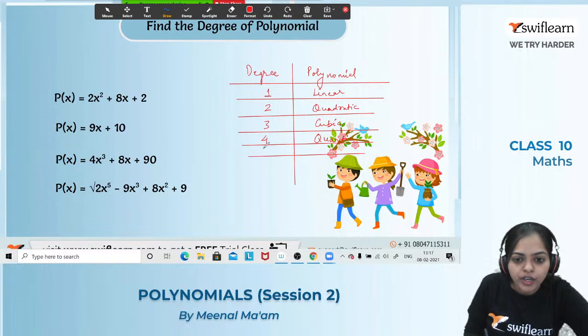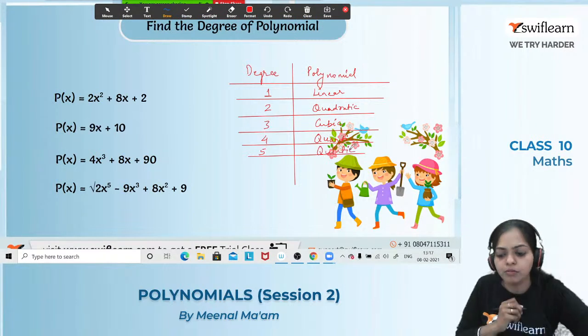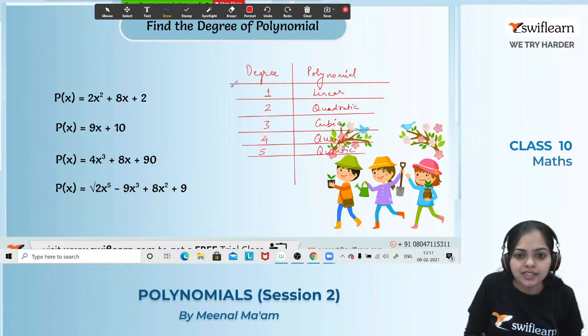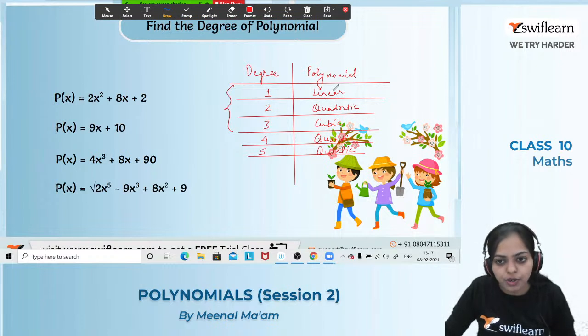Okay. So if the degree of a polynomial is 5, then it is known as a quintic polynomial. Got it? But actually in the exam, these three types of polynomial are mainly focused. In today's session also, we will focus on these three polynomials only.